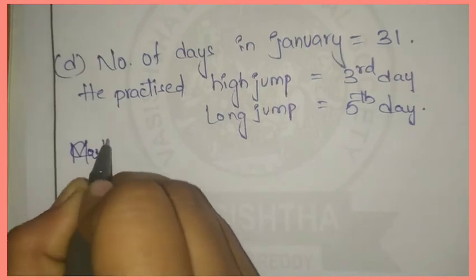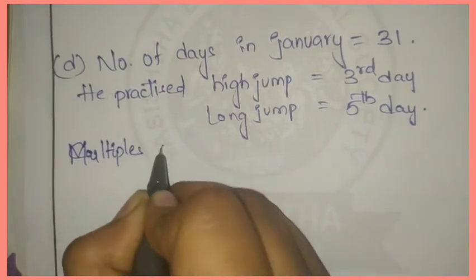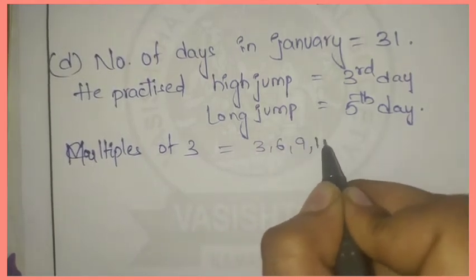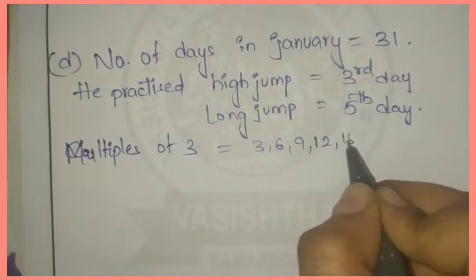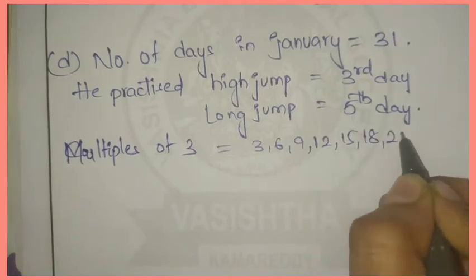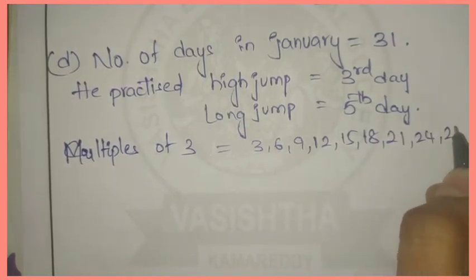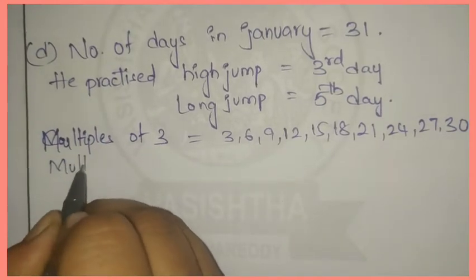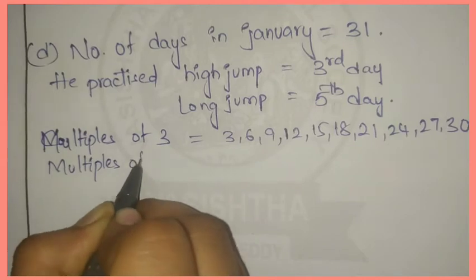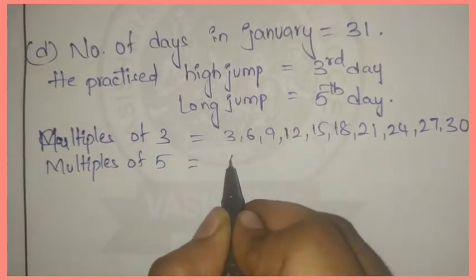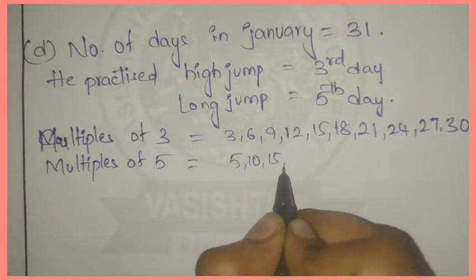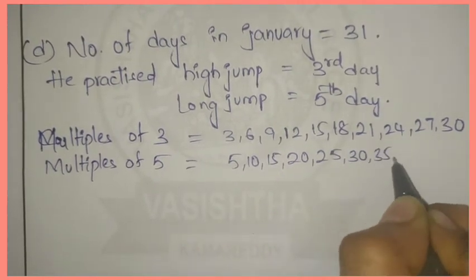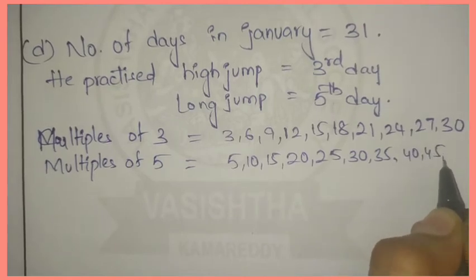Multiples of 3: 3, 6, 9, 12, 15, 18, 21, 24, 27, 30. Next, the multiples of 5: 5, 10, 15, 20, 25, 30, 35, 40, 45, 50.